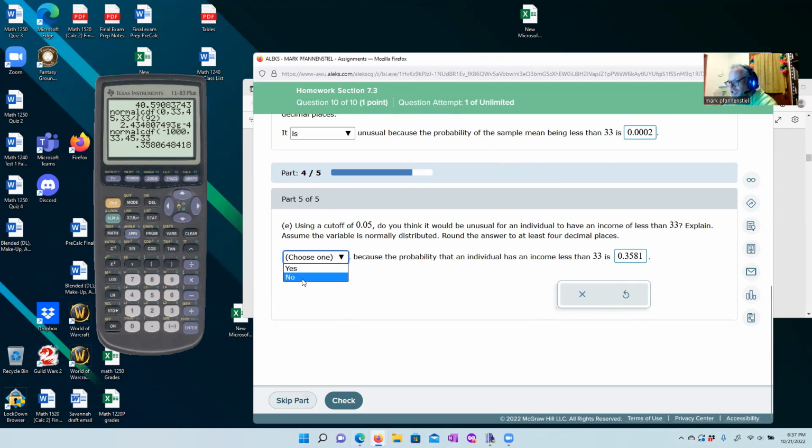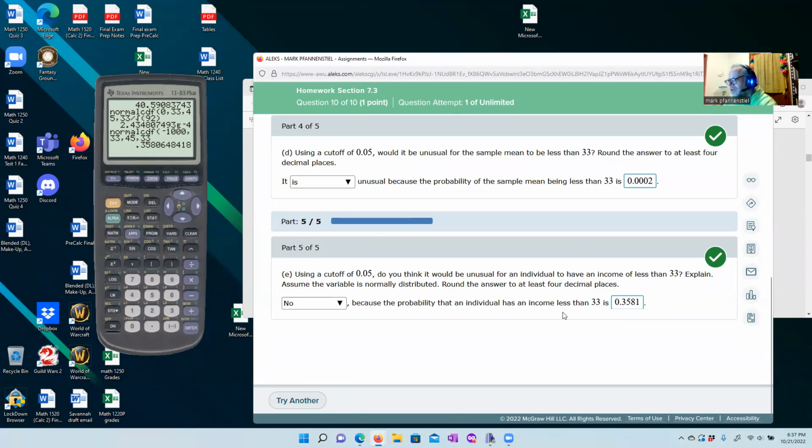It would not be unusual. Is that less than a nickel? No, that's considerably more than a nickel. So no, it's not that unusual because the probability of an individual income less than 33 is about 35%. We got our green flag, so we're good to go, and I'll see you on the next problem.